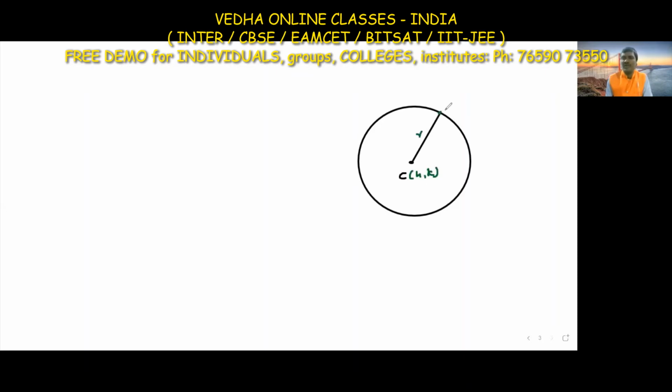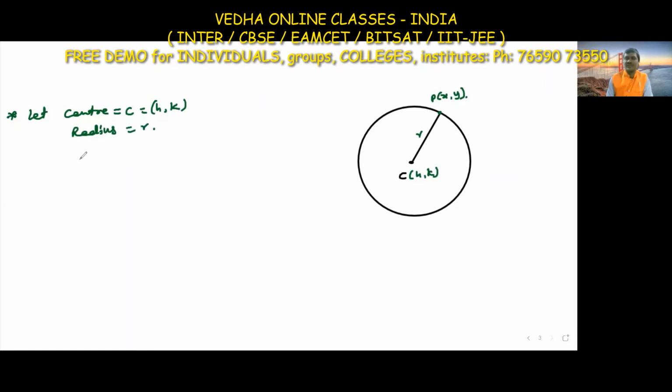And what about the point on the circle? Let P of x comma y be the point on the circle. So what is the equation of the circle? Let the center be C equal to h comma k, and the radius is equal to r.